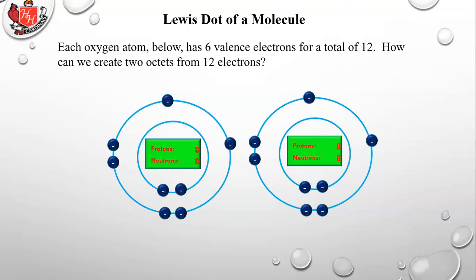Okay, so each oxygen atom below has 6 valence electrons for a total of 12. But how do you create 2 octets from 12 electrons? Think about that. 2 octets should require 8 plus 8. That's a total of 16 electrons. Here you only have 6 valence electrons in each oxygen for a total of 12. So how do you form 16 electrons from only 12? Well, you don't. But how do you form 2 octets? That you can do. So let's see how. Think about it. How would that happen?